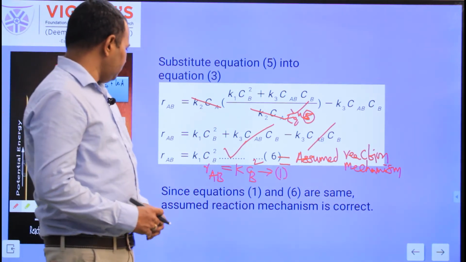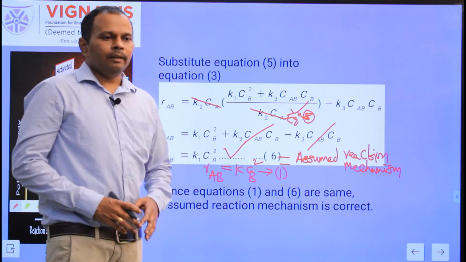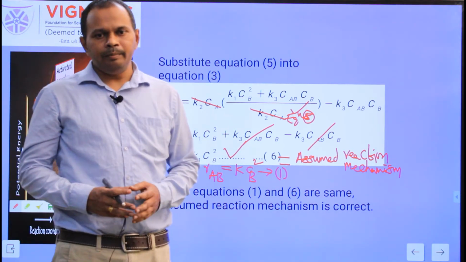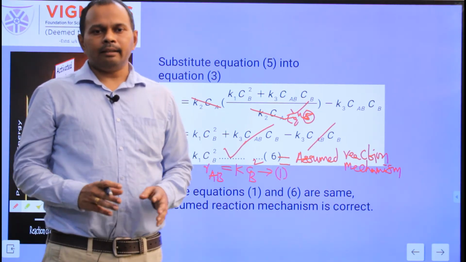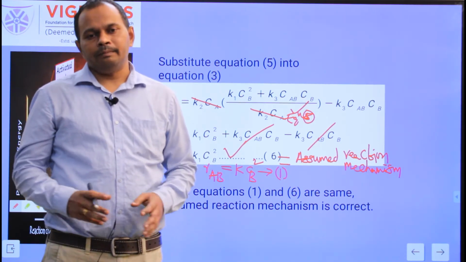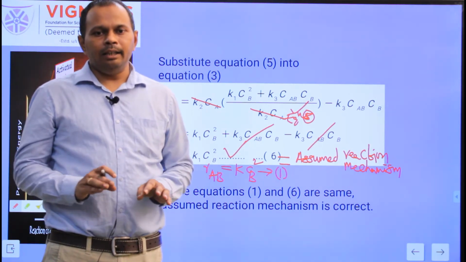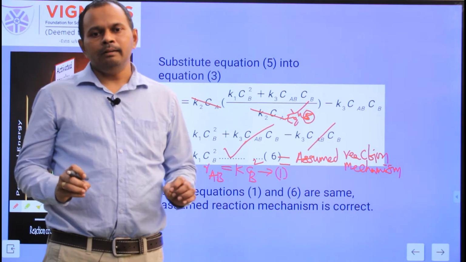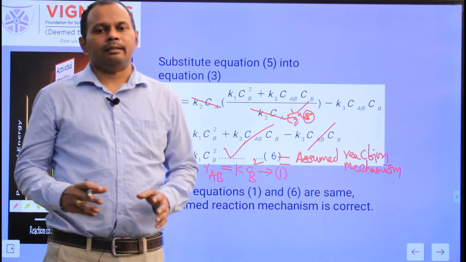Okay. Next, based on this we can say that for a non-elementary reaction we always assume the reaction mechanism. Generally, assuming a reaction mechanism is very difficult for biotechnologists and chemical engineers. The reaction mechanism is generally assumed by the chemistry people, based on the nature and characteristics of the reactants.